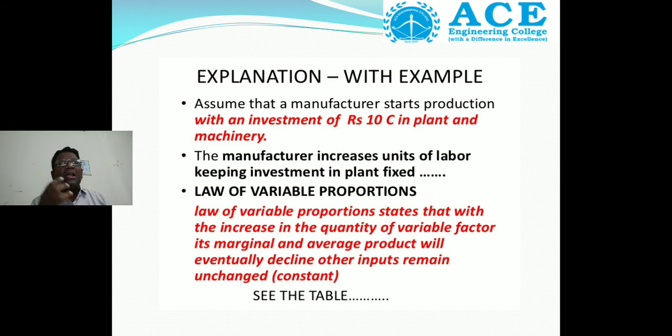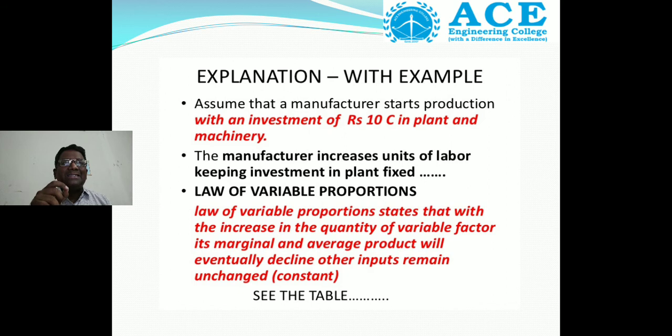We are learning how, if one variable changes, it will influence the other variables. That means how it will influence the total product, average product and marginal product. Now, the law of variable proportions: what does it state?